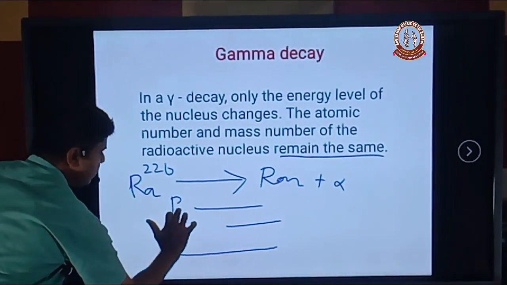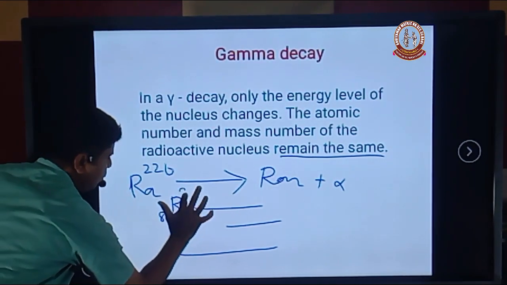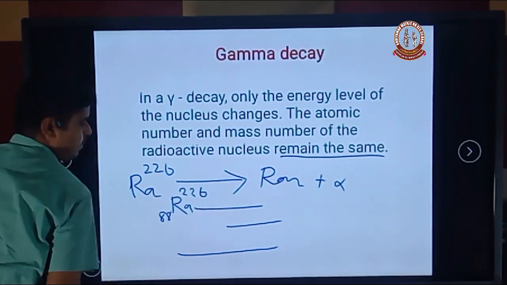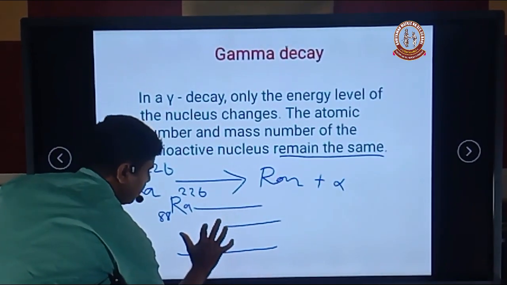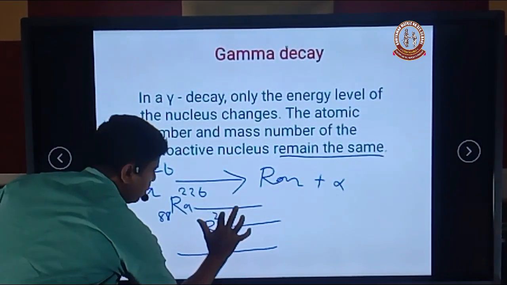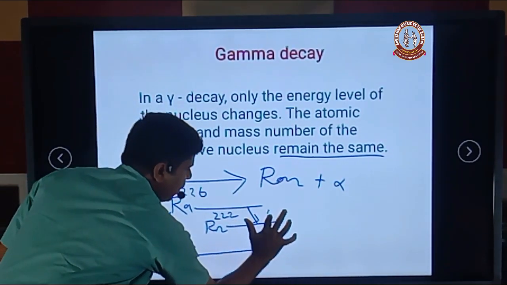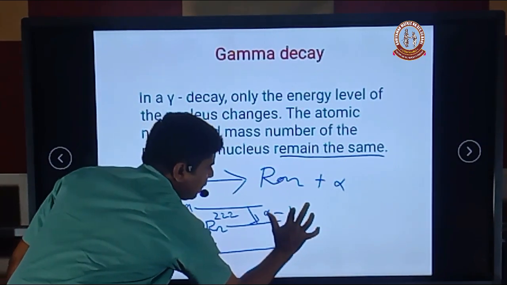Radium, atomic number 88, mass number 226, is converted into radon-222 with emission of an alpha particle.